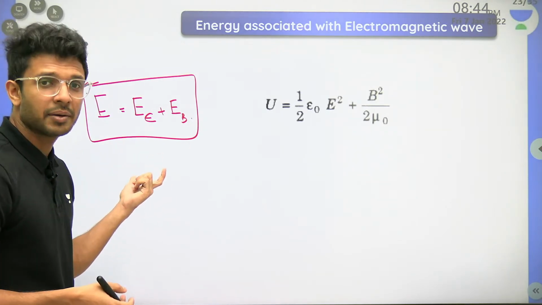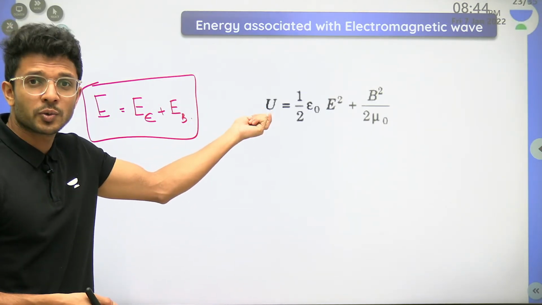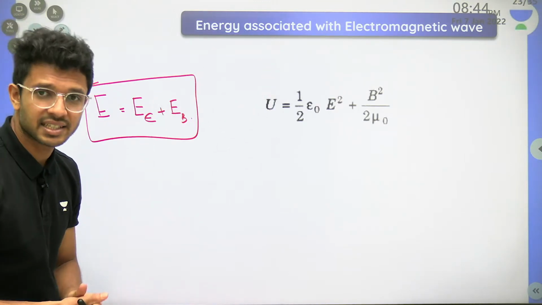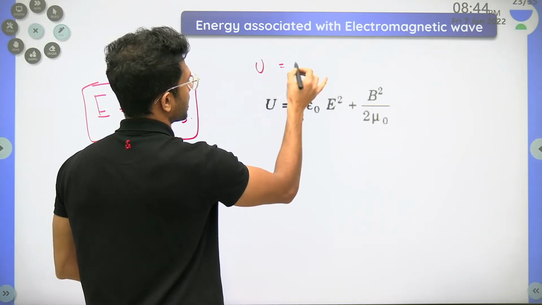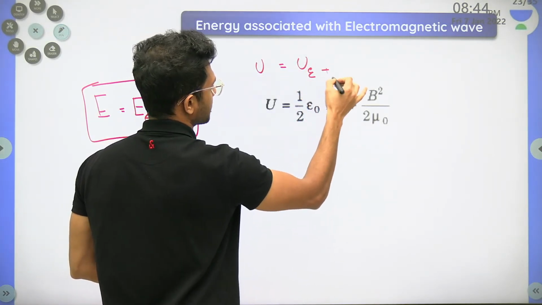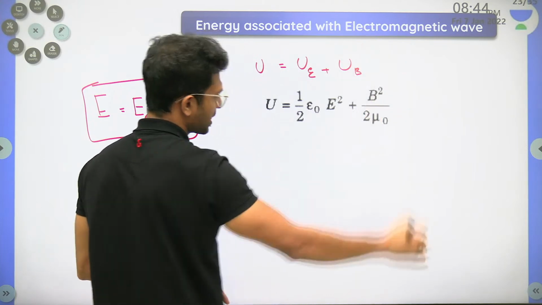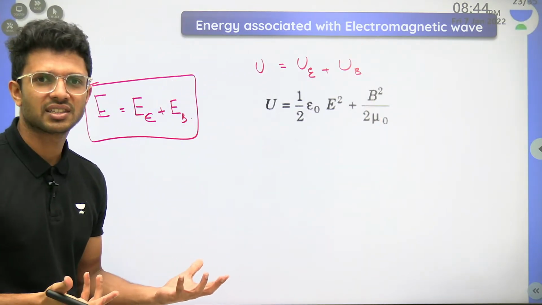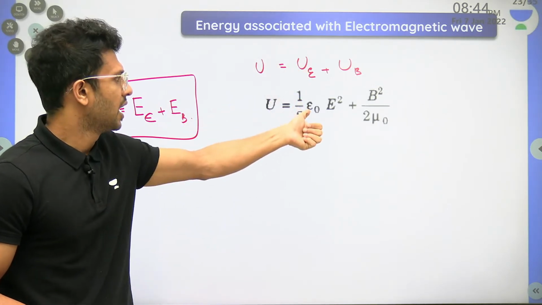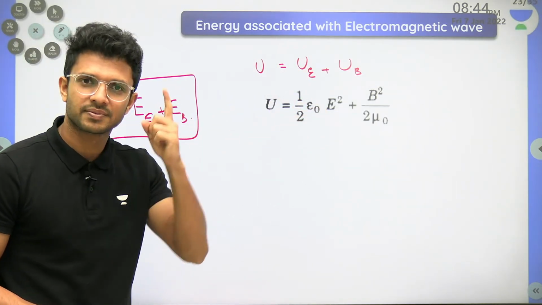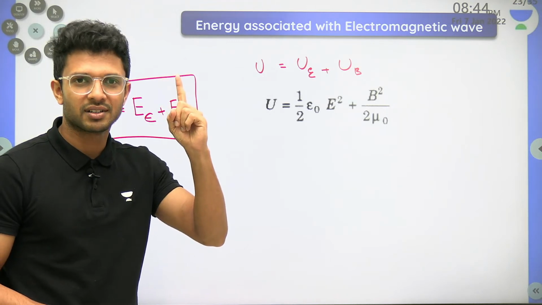So at the same time, the energy density, U, will be equal to what? That will be the energy density from the electric field plus the energy density of the magnetic field, without any doubt. What is the formula for the energy density of the electric field? Half epsilon naught E square. You have to remember, right?